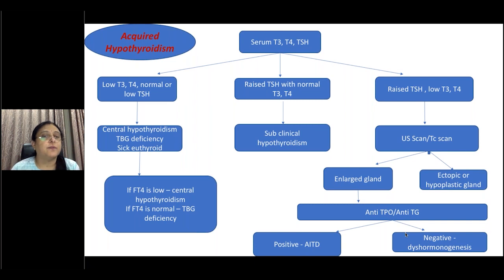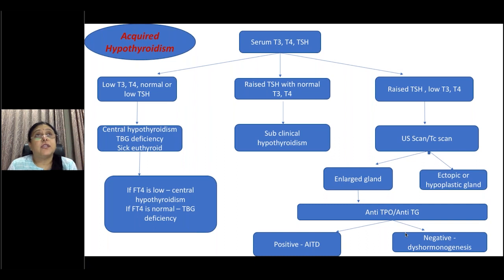child has recovered. Now you have a raised TSH with a normal T3 and T4. It is subclinical hypothyroidism. Usually less than 10 we don't treat. Sometimes even above 10 we wait and watch. But if it's going in the upward direction, it is recommended that you start treatment. It is also worth doing thyroid antibodies at this stage, because if they're antibody positive, then it indicates that they're most likely going to become hypothyroid and you should start treatment. But if their antibodies are negative, then you can wait and watch.